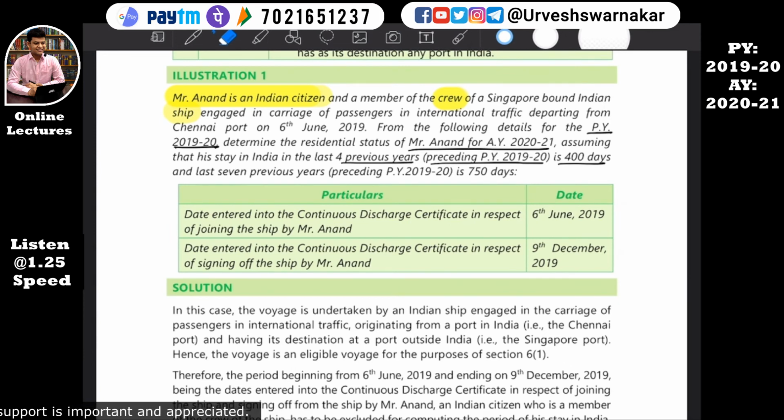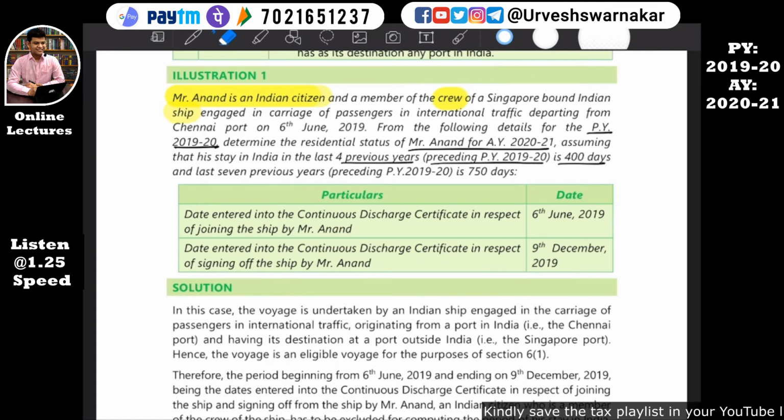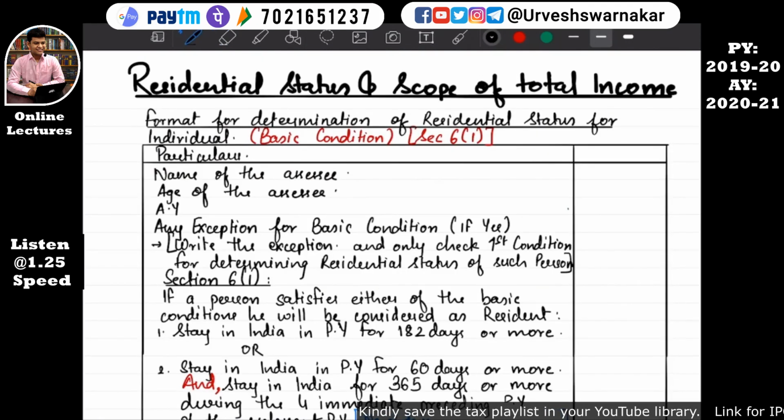Again, we'll read: Mr. Anand is an Indian citizen and a member of a crew of a Singapore-bound Indian ship engaged in carrying of passengers in international traffic departing from Chennai port on 6th June 2019. From the following detail for the previous year 2019-20, determine the residential status of Mr. Anand for the assessment year 2020-21, assuming that the stay in India in the last 4 previous years preceding the previous year 2019-20 is 400 days. We'll solve this sum in this manner only. Mr. Anand, age is not given, so we'll put a dash.